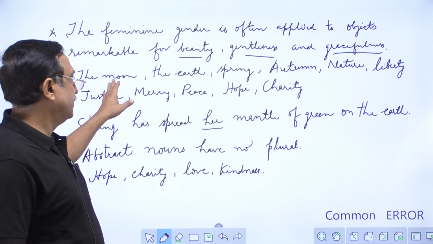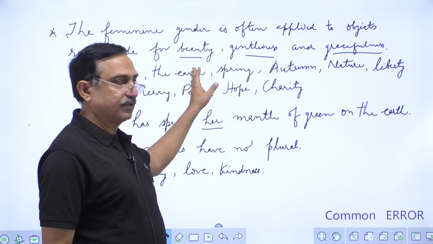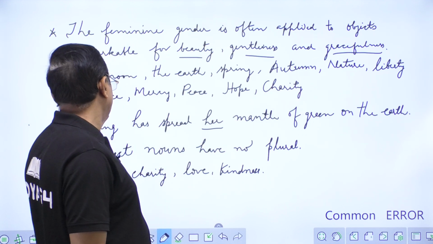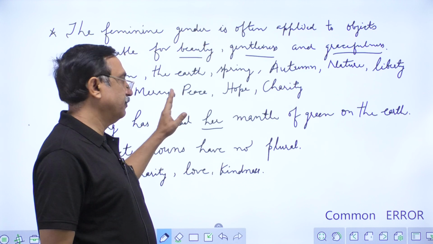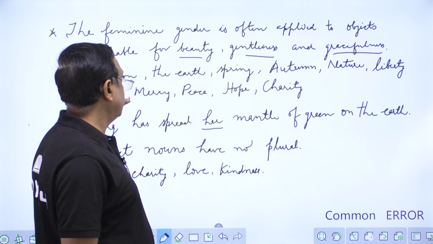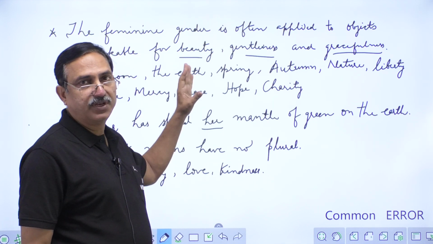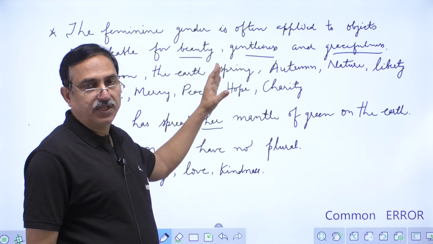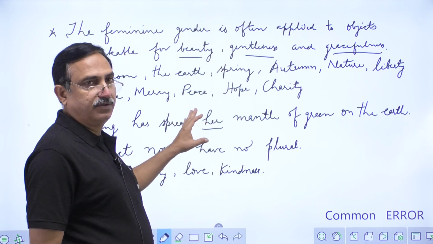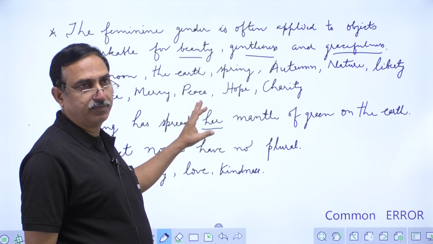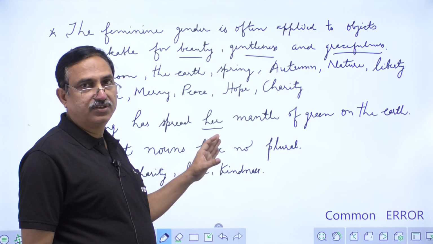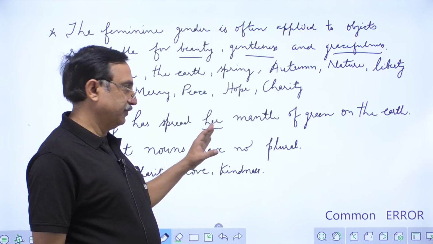The moon, the spring, earth, autumn, nature, liberty, justice, mercy, peace, hope, charity. These all things are considered as feminine in gender. So whenever they are given in errors, you will be given this as a pronoun in masculine gender. So you have to change it, or you have to find the error here.